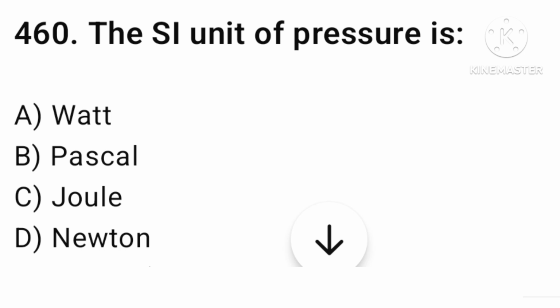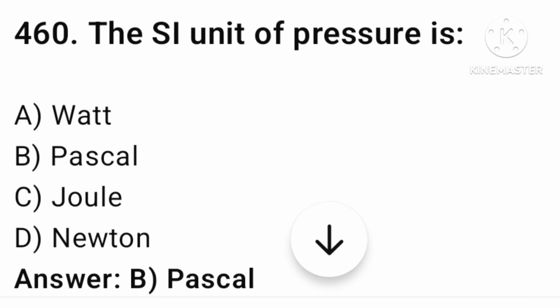The next question. The SI unit of pressure is watt, Pascal, joule, or Newton? The answer is option number B, Pascal. Let's find the next question.